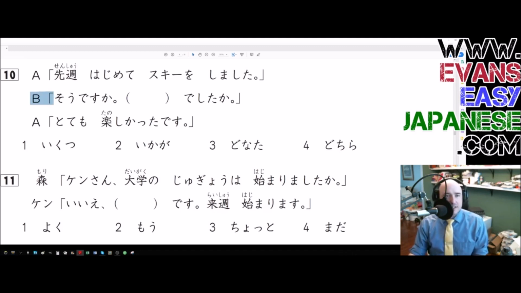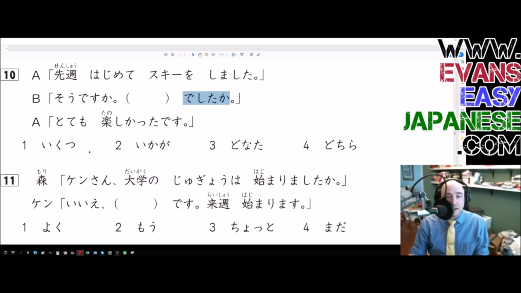B, this must be Anna, and she's like, so desu ka? Blank deshita ka? Okay, so this is probably a huge hint. We have deshita. So we know that it's going to be some sort of a nominal. It's going to be a noun or a na adjective or something like that. However, all of our options are nominal, so that doesn't help. Never mind. A says, totemo tanoshikatta desu. So Elsa's like, last week for the first time in forever, I went skiing. And then Anna's like, oh, is that so? Blank deshita ka? So looking at these, I already know what the answer is, but this question is going to be some sort of a noun and then deshita ka.